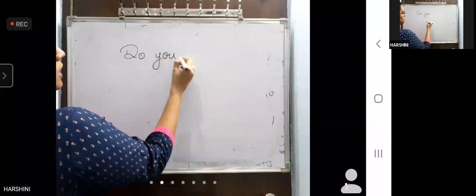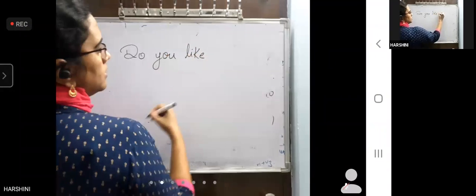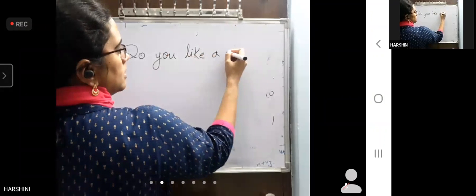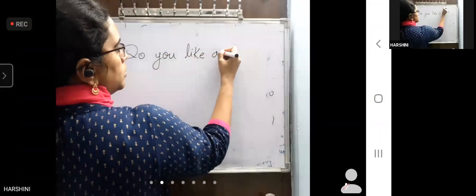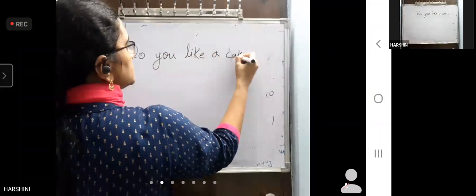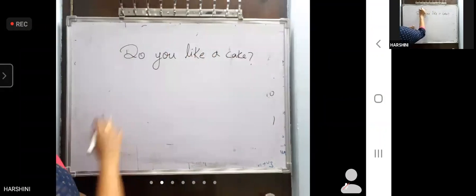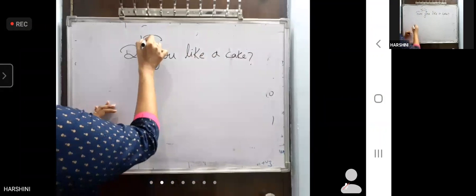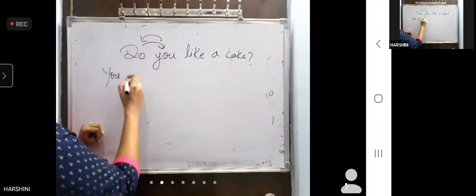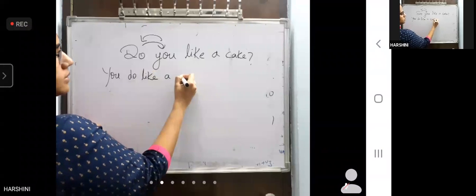Do you like a cake? Now what do you write? Do you like a cake? So you have to reverse them, no? So what will it become? Look at the board. First example: you do like a cake.